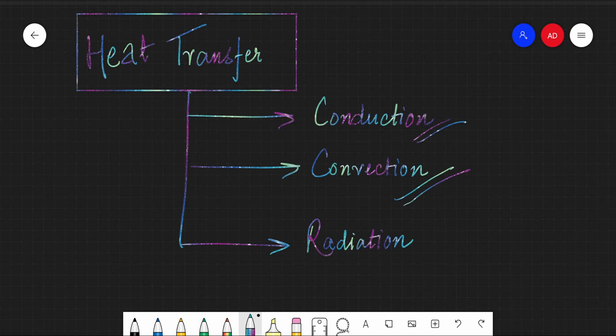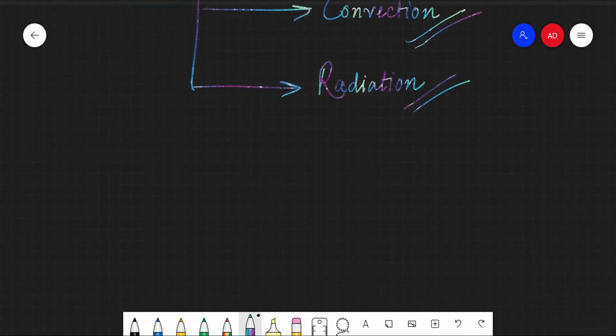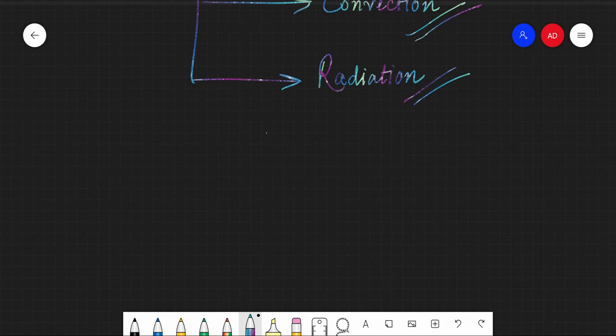And in radiation, the medium has no role to play whatsoever. So the earth receives radiation from the sun, but the vast majority of space is nothingness. So that does not impede radiation. For radiation purposes, we do not need the medium. So without much further ado, we'll dive into one of the modes of heat transfer, which is conduction.